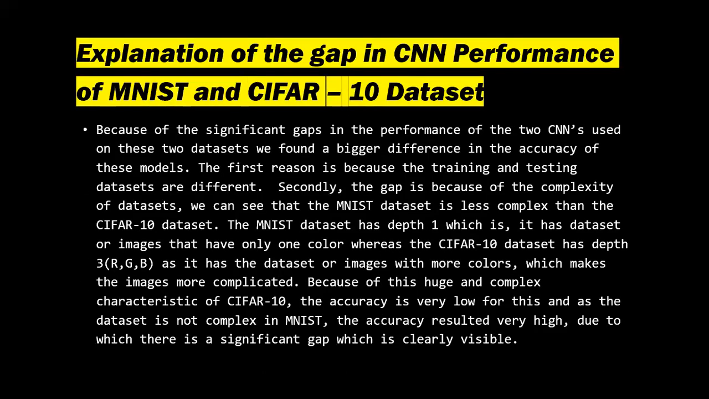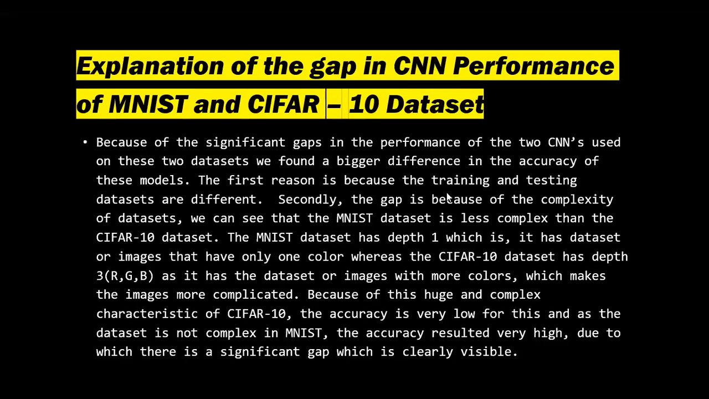So now we will talk about why there are gaps in the performance between the two datasets, CIFAR and MNIST, because there is a significantly big gap between their accuracies. I think there are a few reasons. The first reason is that the training and testing datasets of both are very different. Secondly, the gap may be because of the complexity of the datasets.